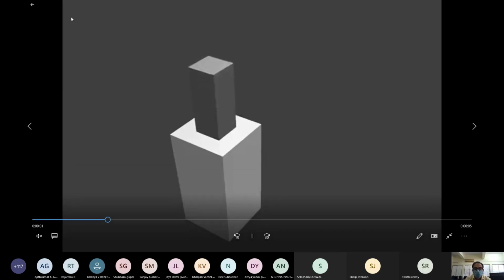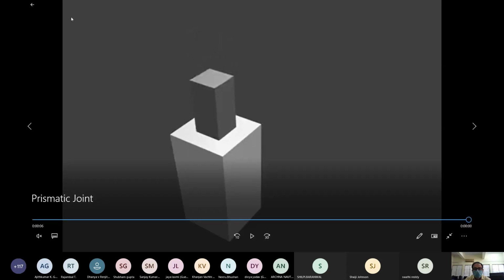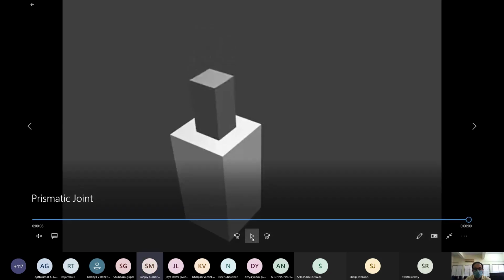So this is our prismatic joint, a non-circular part moving along the axis. That is moving along the link number 0 or input link. So this is the linear.